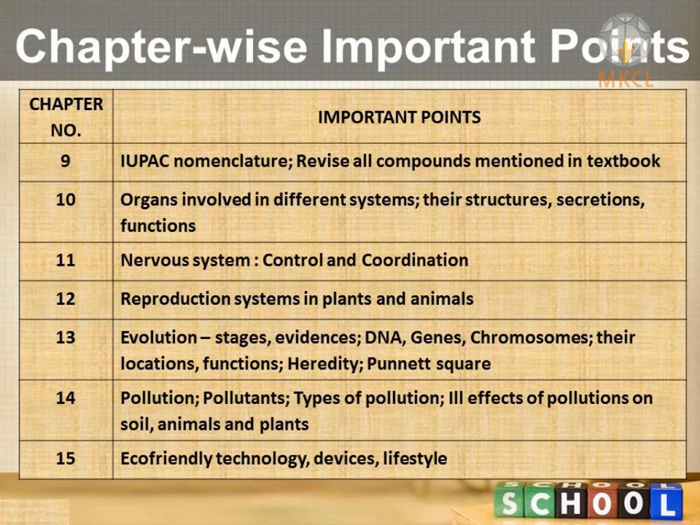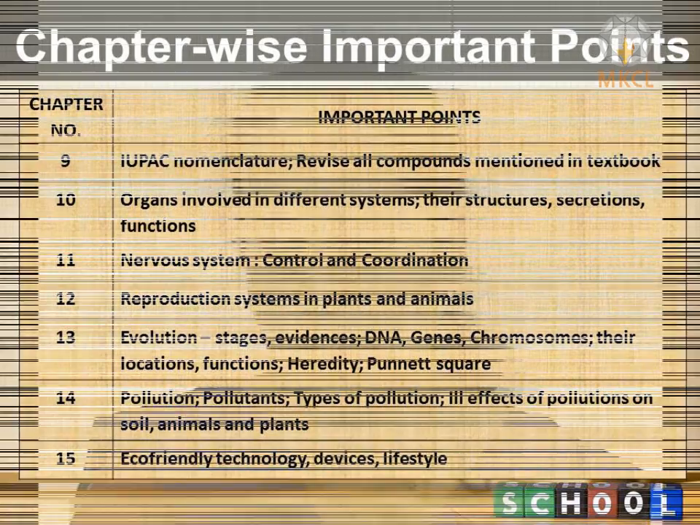Now chapters number 14 and 15 are newly introduced. They are ABS chapters. In chapter number 14, you learn everything regarding pollution, pollutants, and types of pollution. Chapter number 15 is eco-friendly lifestyle: devices which are eco-friendly and reduce pollution, the different boards, their objectives, rules, etc. Chapters 14 and 15 are very simple and easy to understand. Just learn them again and again.